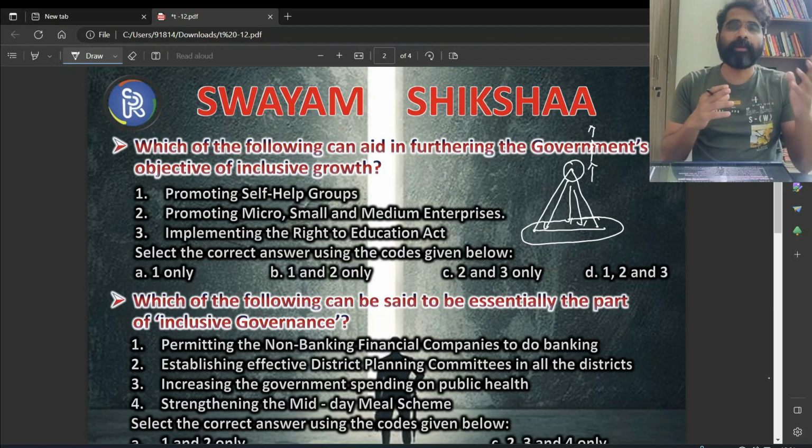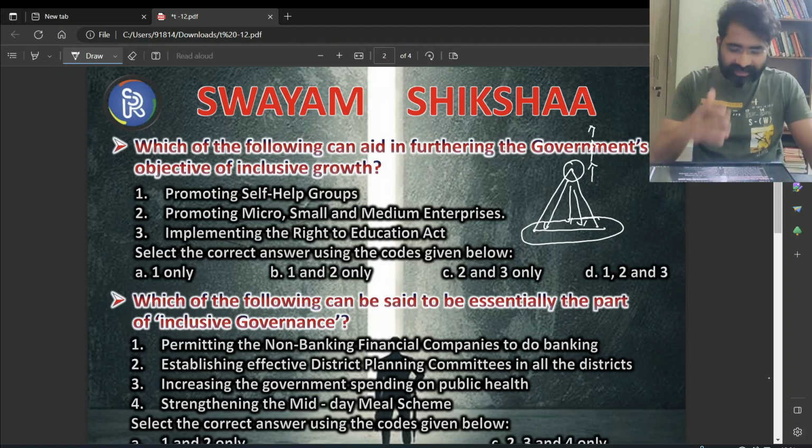However, in the developed world, since everybody has a decent standard of living, inclusiveness is not so important there. But in India, when inequalities between rich and poor are increasing, inclusive growth becomes even more important. Now, with this background, let's try to solve this question.